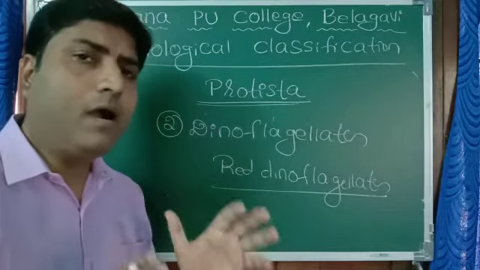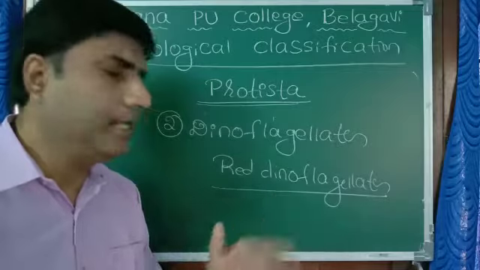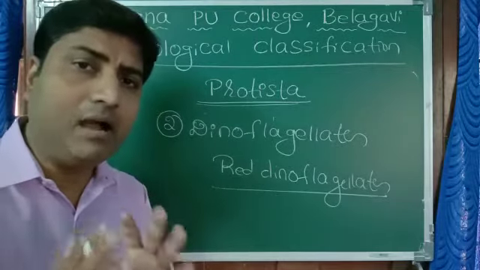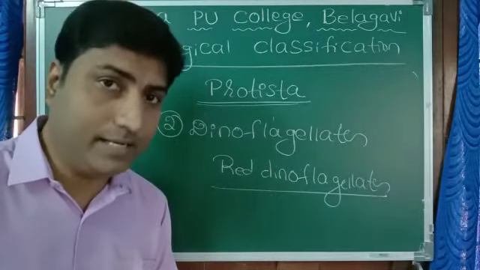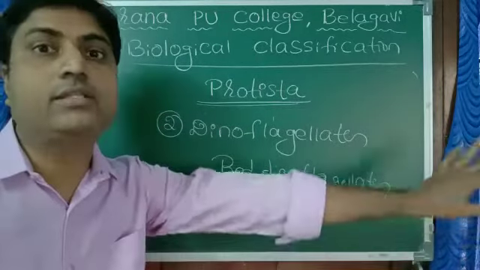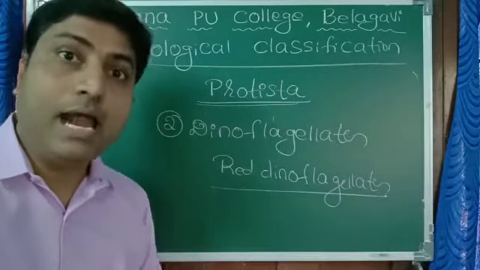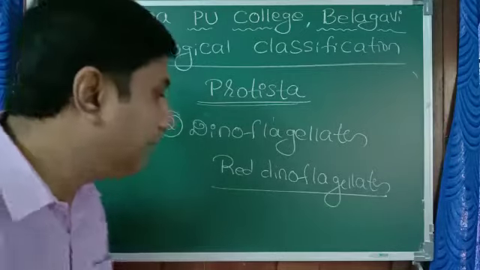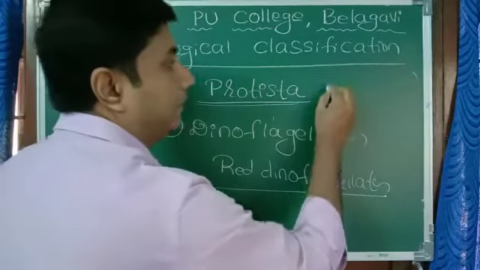Sometimes they occur in the ocean in large quantity. They multiply and occur in such a huge quantity that the entire ocean or the sea looks red in color. We call that phenomenon red tide.